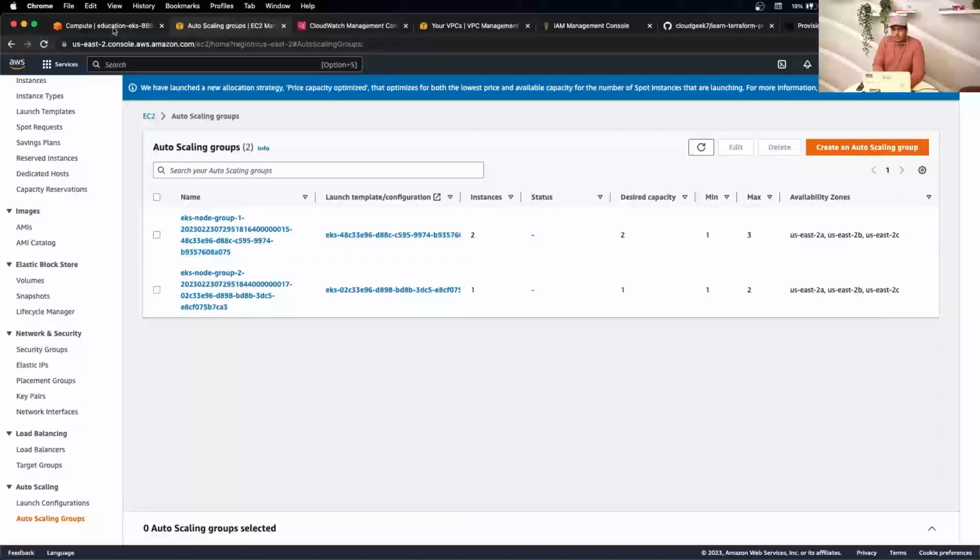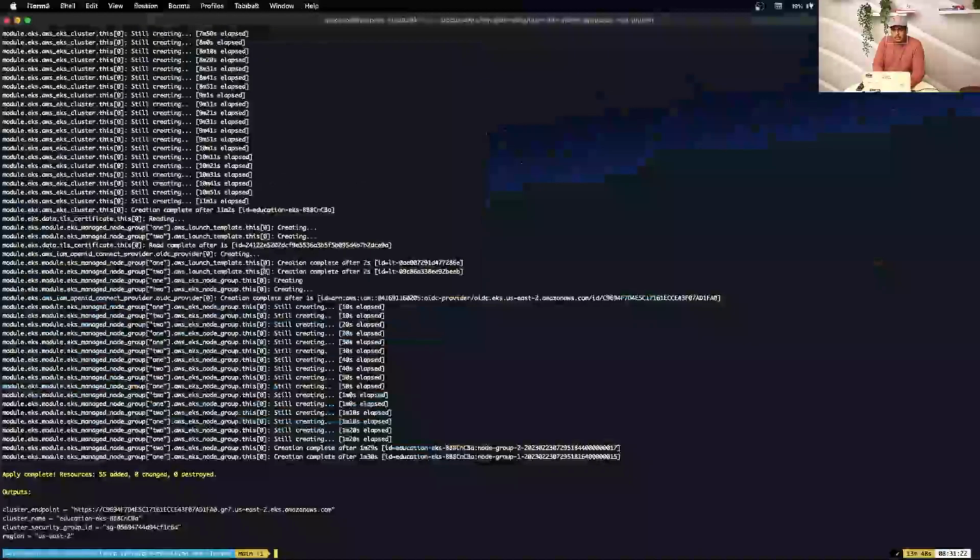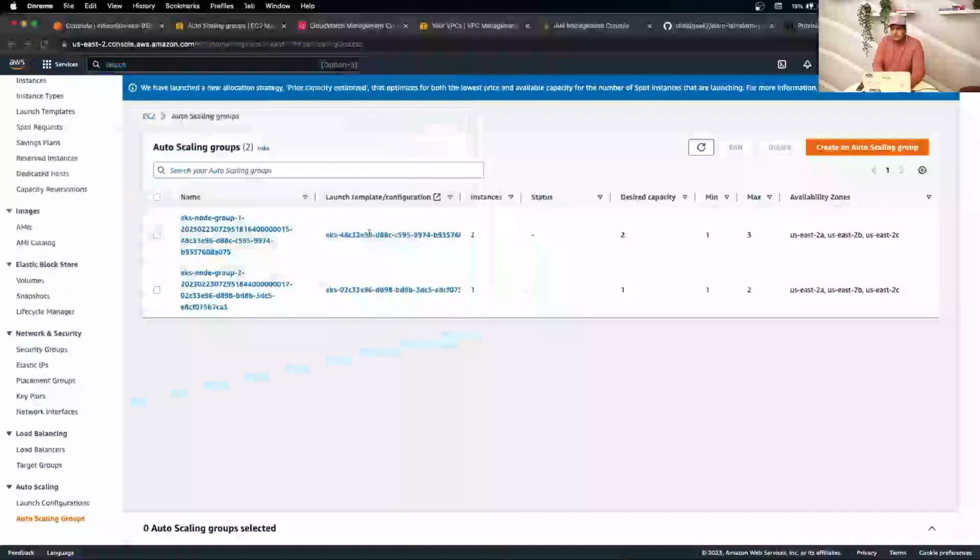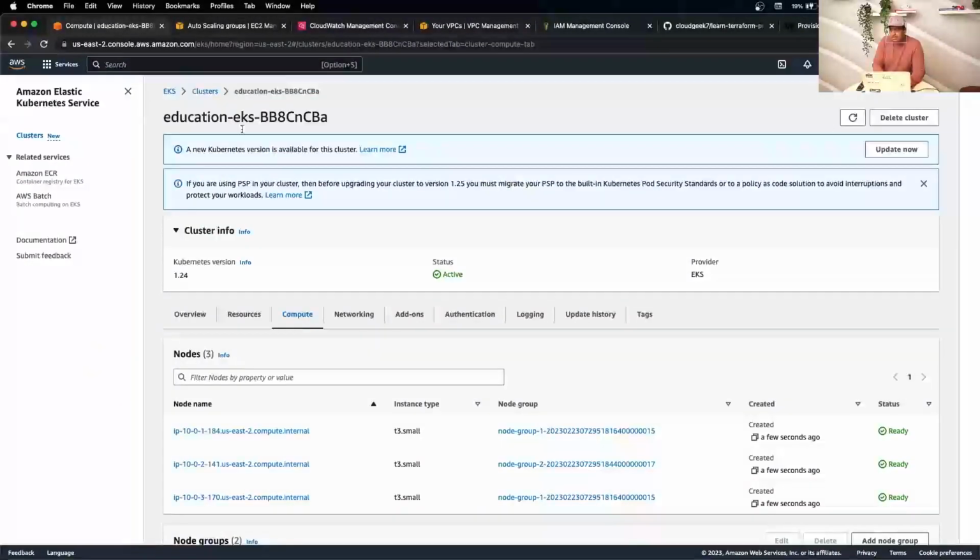If you quickly go to the Terraform output, as you can clearly see, all our resources are created, and it also gives you, there you go, output values. This is the endpoint for your cluster, that's your cluster name, that's your security group, and which region you're running your cluster on. So it's pretty neat, guys.